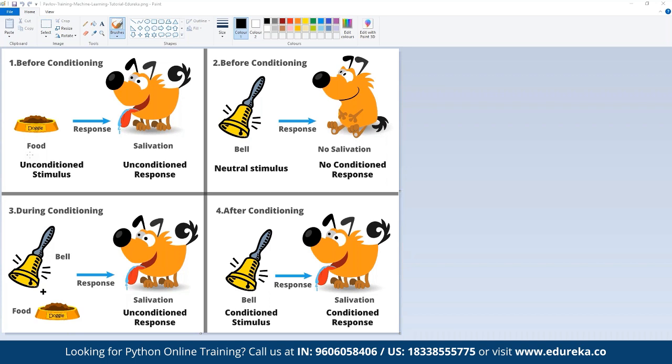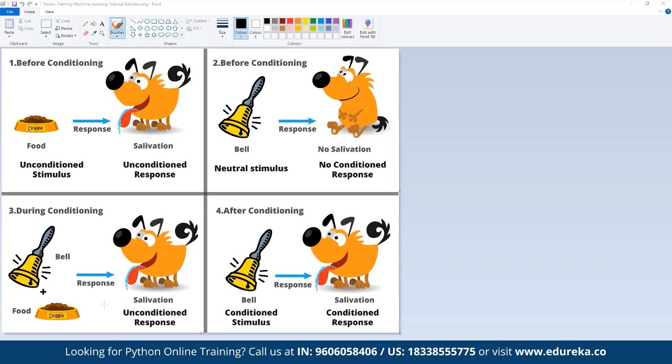And now, if we want dogs to start salivating the moment they hear a bell ring, this is not going to happen naturally, because dogs are not built to salivate at a ringing bell, because they know they cannot eat a bell, and a bell is not food, correct? That's why it is not a natural stimulus and a natural response. So how can we train the dog to start salivating the moment they hear the bell ring? After ringing the bell, we start bringing the food.